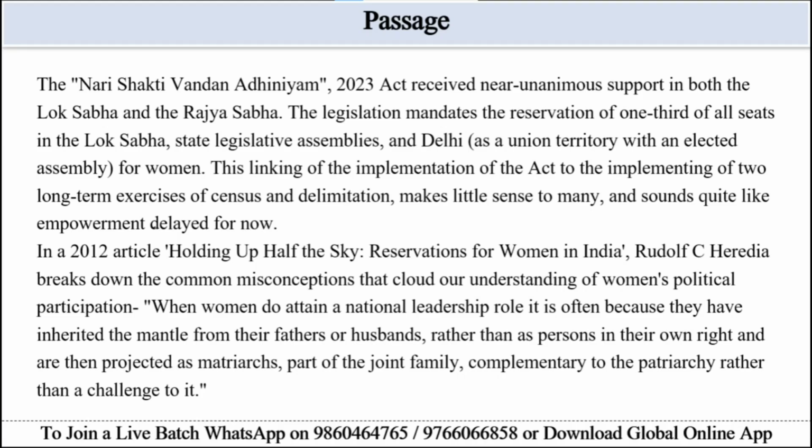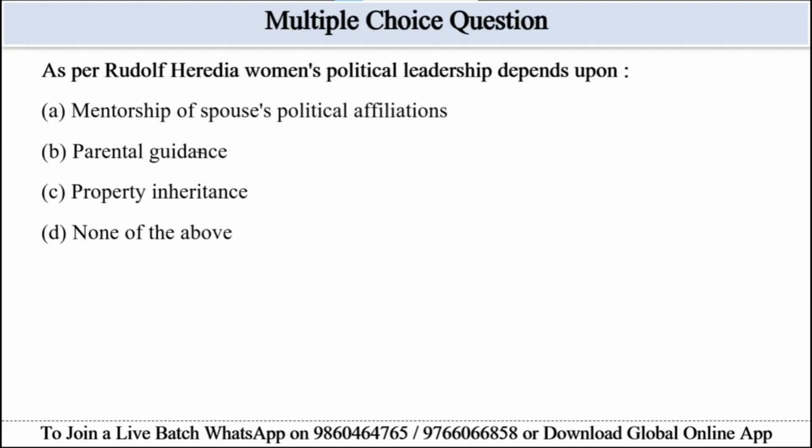So we can eliminate option A, which is mentorship, that is not mentioned in the passage. Next is option B, parental guidance, that is related but it is too general. Option C, property inheritance, is not related to the question. Hence option D, none of the above, because the passage says inherited mantle from fathers or husbands, not mentorship, guidance, or property. So option D, none of the above, will be the correct answer here. So let's move to the next question.